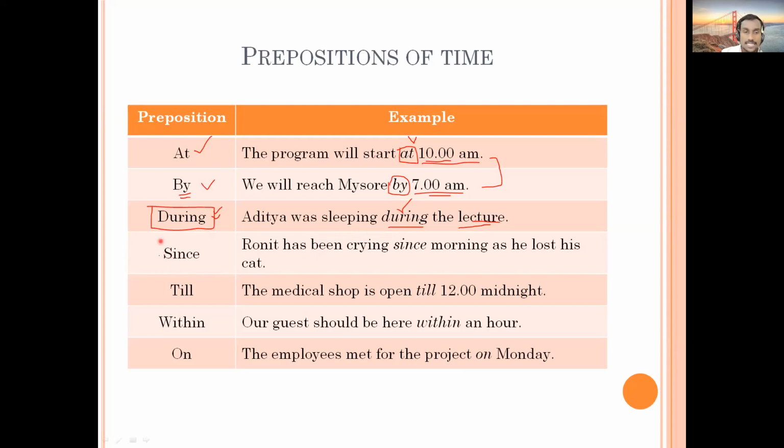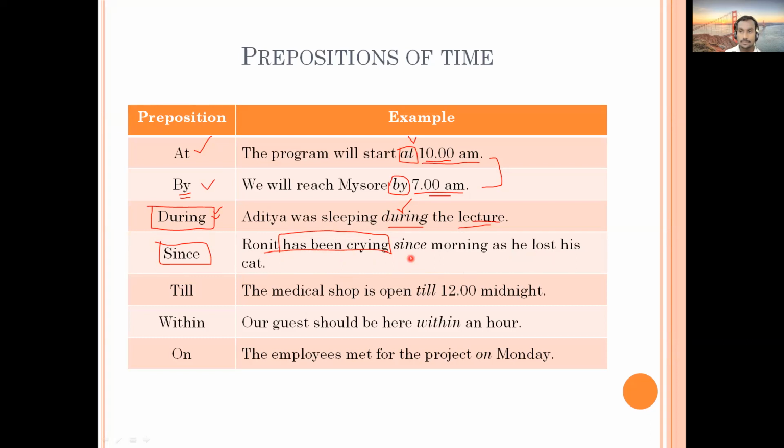Next is since. So when it is since, Ronit has been crying since morning as he lost his cat. I think we have studied one tense with this. Can you tell me which tense is here? Has been crying. Or have you forgotten everything?